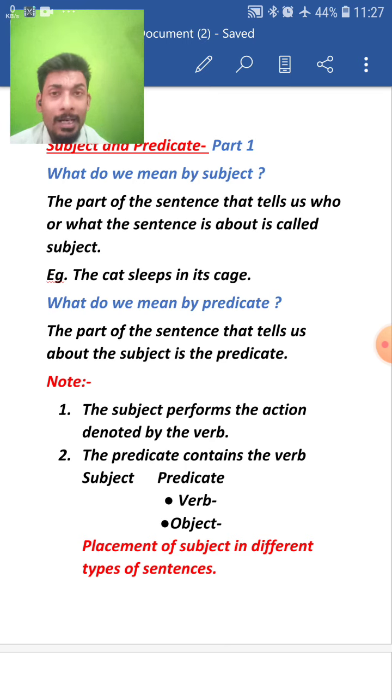Now I hope I made the introduction clear. In the next part of this chapter, I'll try to explain the different placements of the subject in different types of sentences. Till then, take care.